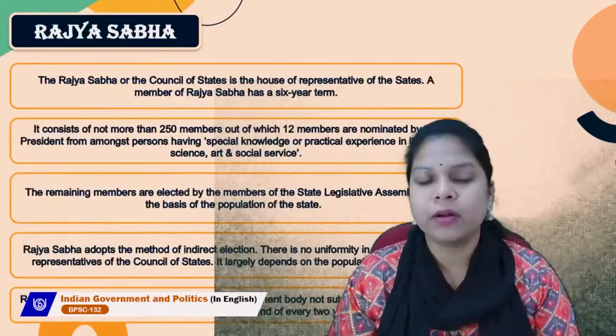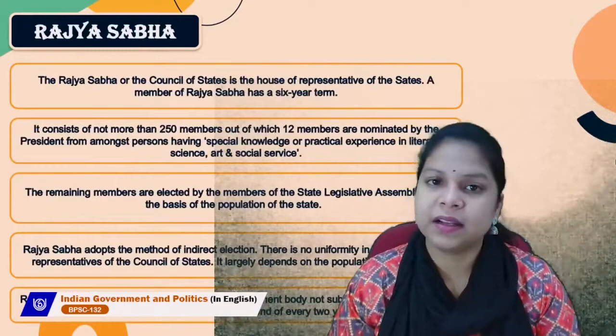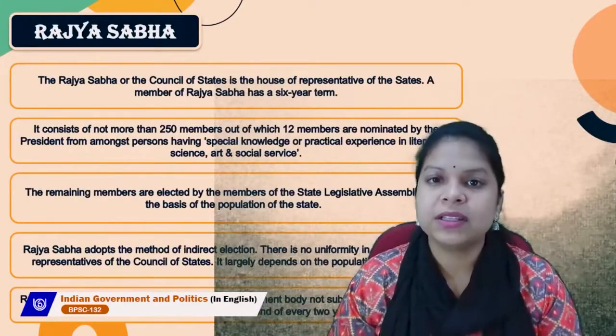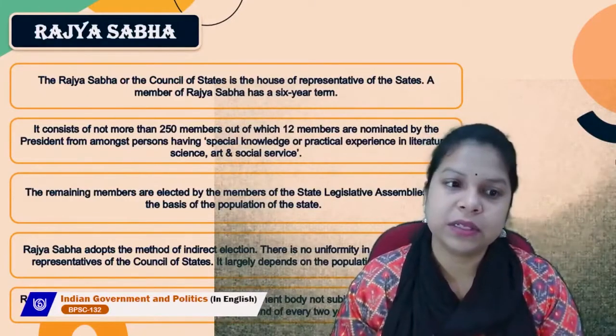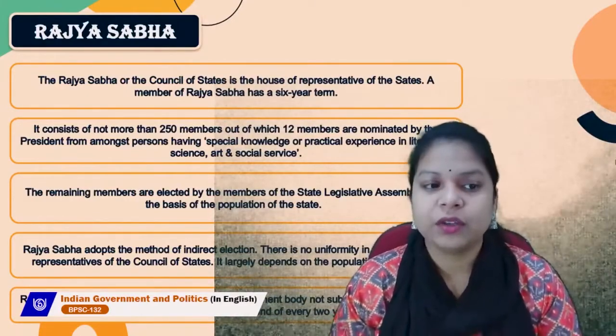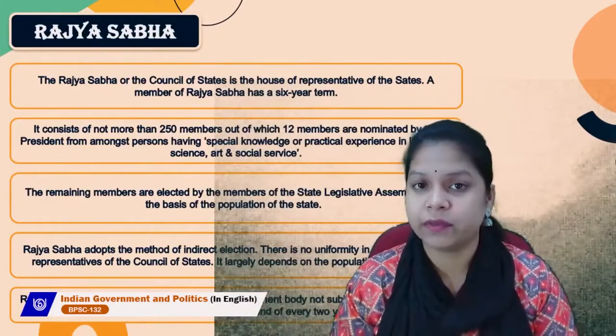Now let's talk about the Rajya Sabha, or the Council of States. Rajya Sabha is also known as the Council of States or the Upper House. These are all terms used interchangeably for the Rajya Sabha. The Rajya Sabha, or the Council of States, is the House of Representatives of the states.